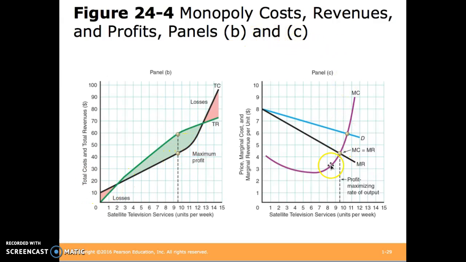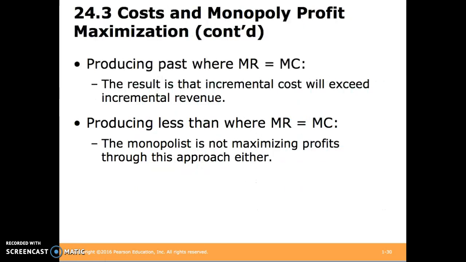Also, we can see that where marginal revenue is equal to marginal cost, here we're again profit maximizing. So what happens if we produce past where marginal revenue equals marginal cost? Then the incremental cost will exceed incremental revenue. That is, it's going to cost us more to produce one more item than we'll receive in revenue, and so we'll take a loss on that item.